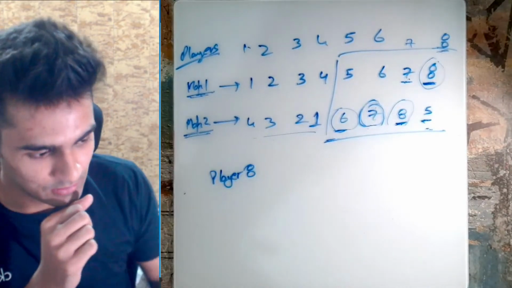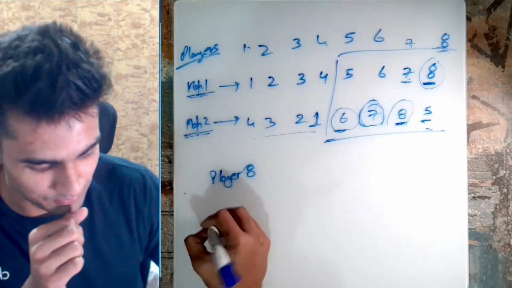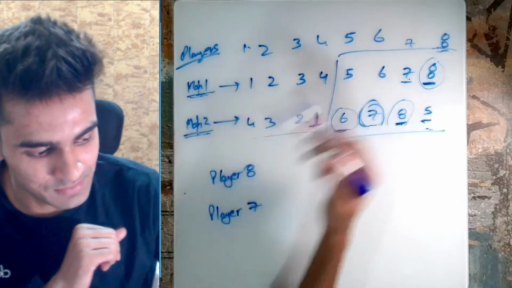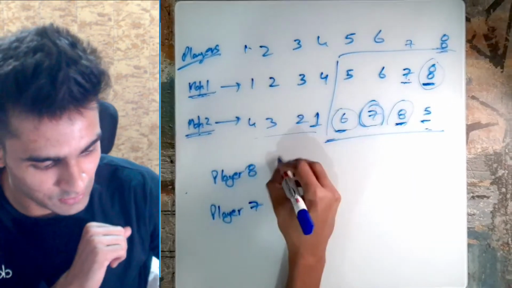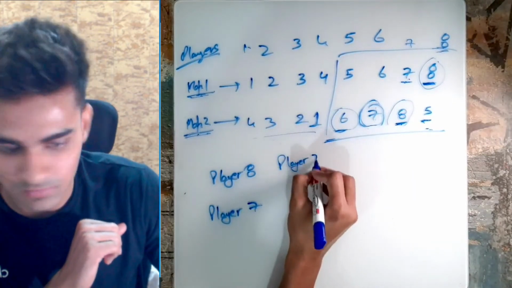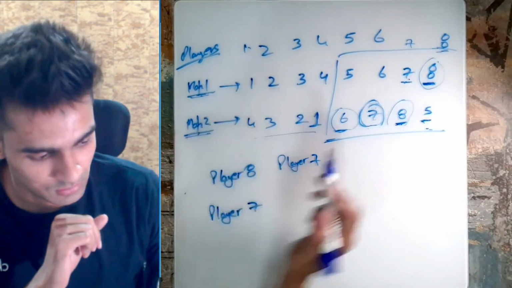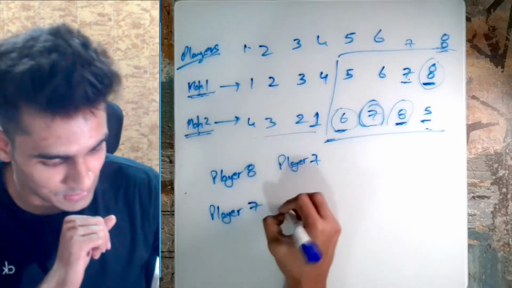Okay. Then from this map, we know that player 7 has the maximum value. Okay. Now, what is the next maximum value in player map 1? That is of player 7 again. Okay. Then again, what is the maximum value in map 2? The next maximum value, that is player 6.